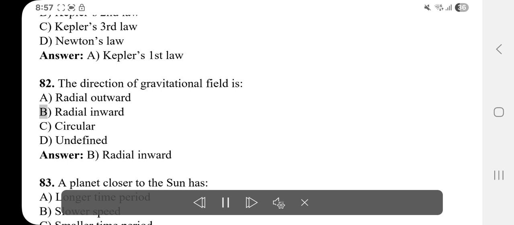82. The direction of gravitational field is A. Radial outward. B. Radial inward. C. Circular. D. Undefined. Answer: B. Radial inward.